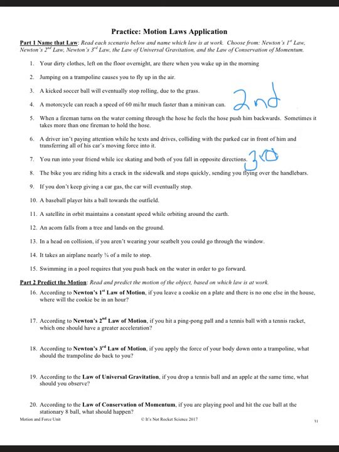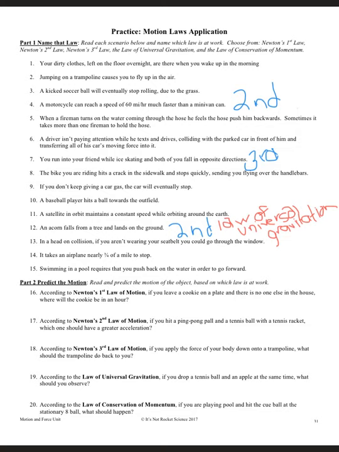Let's do number 12 because that's a little bit different. An acorn falls from a tree and lands on the ground. So the acorn falls from the tree and lands on the ground. Is that going to be first, second, or third? If we're talking about the acorn falling from a tree and landing on the ground, what is drawing the acorn to the ground? Gravity, right? And gravity is a part of which law? Second. So you could either just choose to write down second, or you could be very specific and write down the law of universal gravitation. I would take either of those answers.